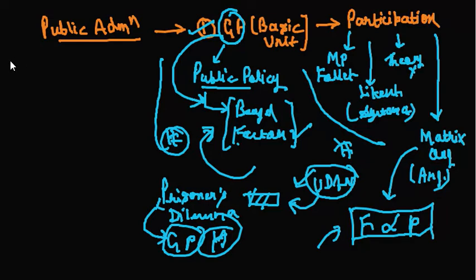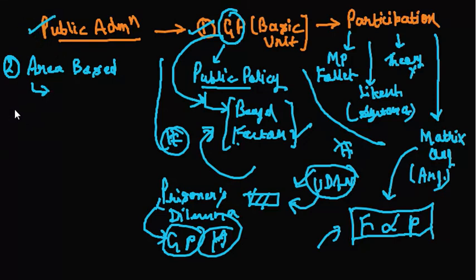And apart from that, when it comes to public administration, you can also link this scheme with area based development. If you look at the evolution of the panchayati raj institutions, or local governance in general, there is a continuous evolution of our strategy with respect to gram panchayat and village development.